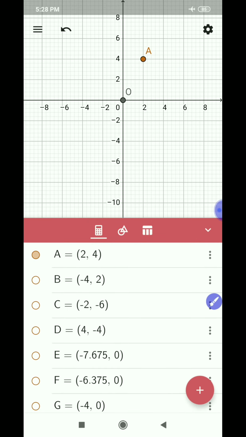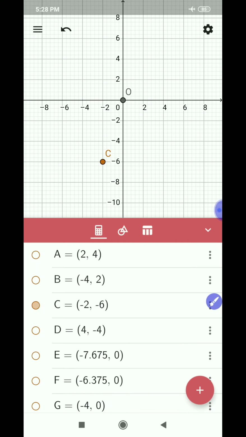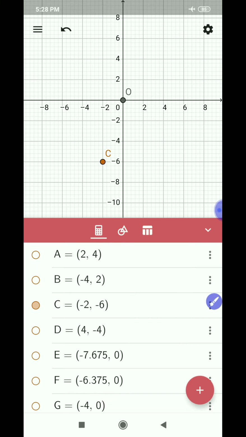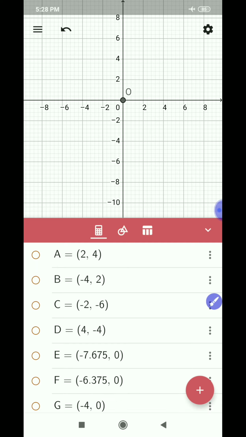Similarly, let us plot one more point. Observe. It is (minus 4, 2). Yes, minus 4 and 2. Let us do one more point: (minus 2, minus 6). Where is it? Yes, you are right. It is in the third quadrant. And observe (4, minus 4). Where is it? Observe carefully. Yes, it is in the fourth quadrant.